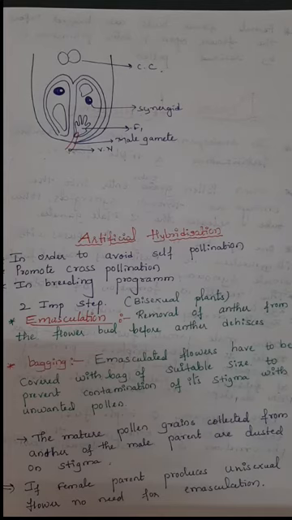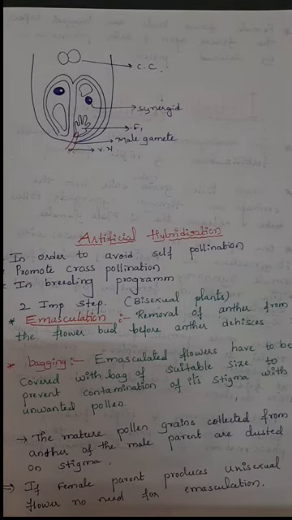In the last class we discussed the pollen and pistil interaction: how the pollen grain is accepted by the stigma, how the chemical components are recognized by the stigma, then after recognition the germination of the pollen grain occurs, and then it enters into the embryo sac.